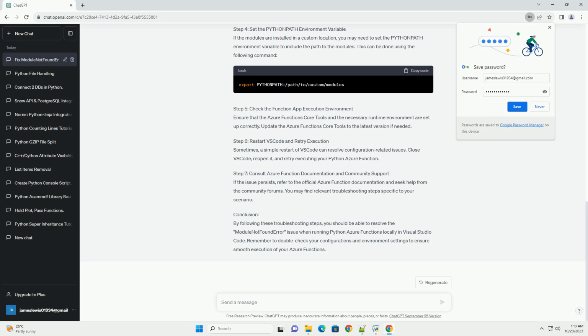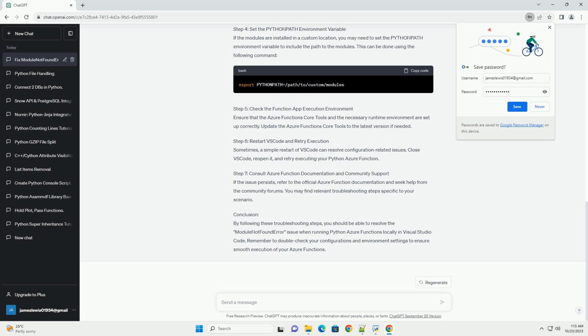Verify that your code is located in the correct folder within your Azure Functions project. It should typically be inside the function folder. Open the function.json file for your Azure function. Ensure that the script file and entry point properties point to the correct Python file and function name. Use the VSCode debugging tools to step through your code and inspect variable values. This can help you identify the specific location where the ModuleNotFoundError occurs.